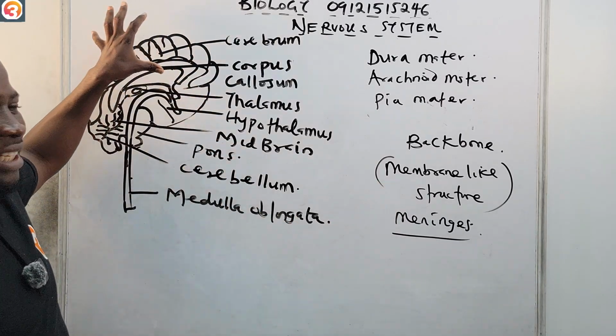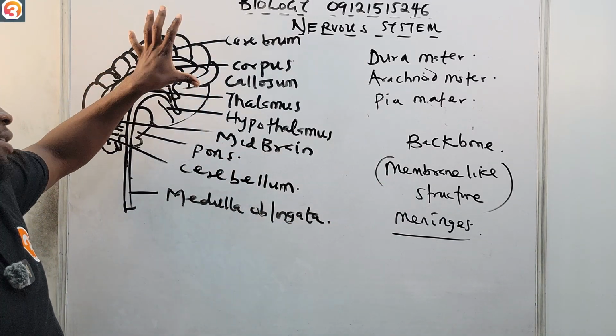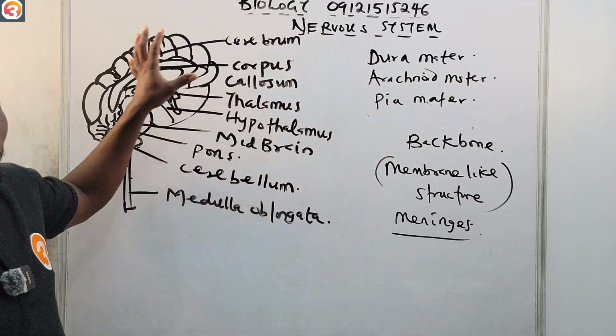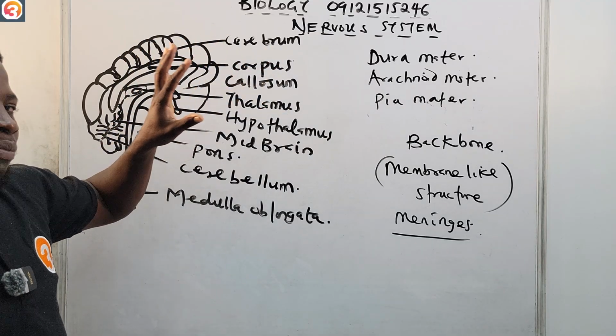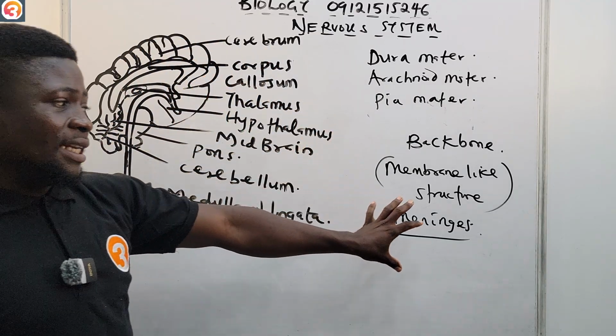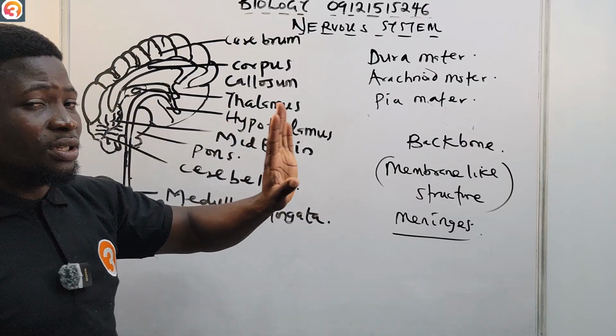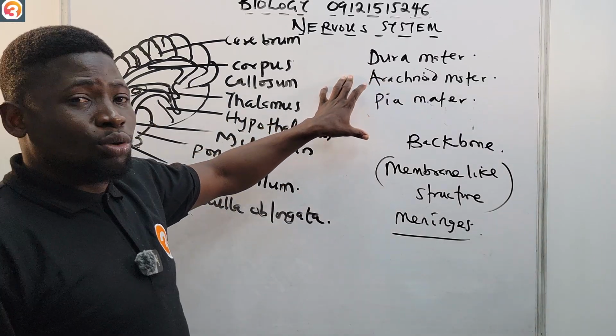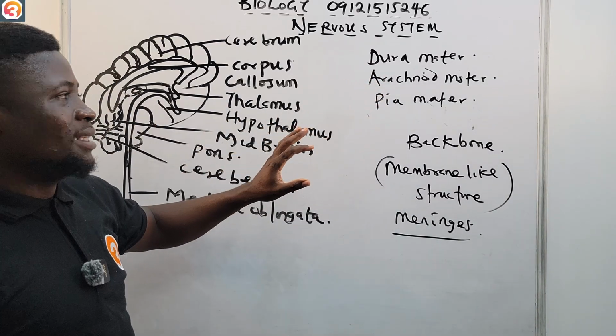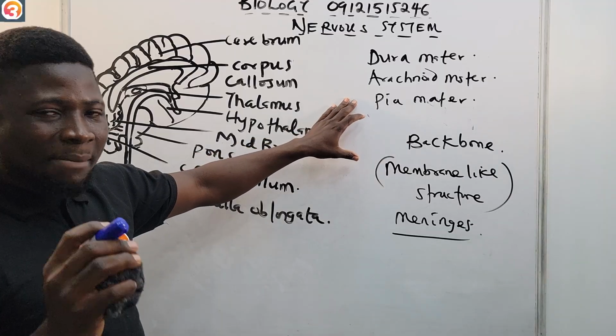So apart from the brain box that protects the brain, there are also some other coverings that protect the brain, that are called the meninges. And this meninges consists of 3 membranes called the dura mater, the arachnoid mater, and the pia mater.